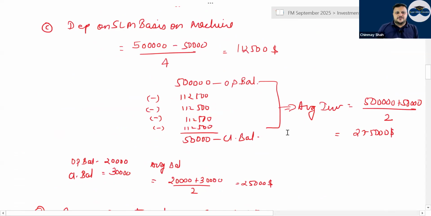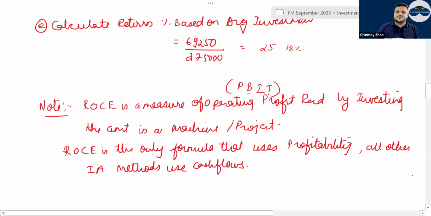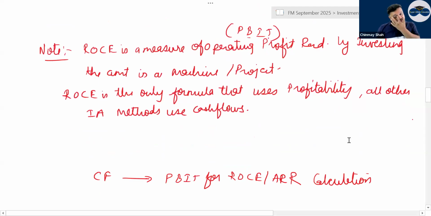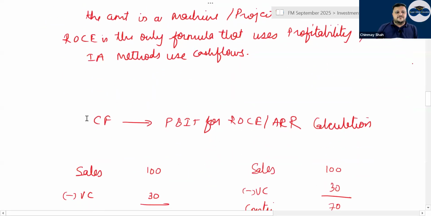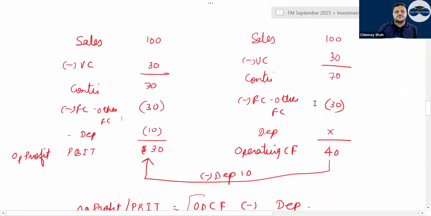But when it comes to cash flows, if you have to go from cash flows to profits, only one thing is there, that is depreciation, which has to be deducted. For ROCE calculation, going from cash flow to PBIT, depreciation will be deducted from the cash flow because you have to take net operating cash flows. From net operating cash flows, if you have to go to operating profit or PBIT, you have to deduct depreciation, because depreciation is a non-cash expense which is deducted from profit but not deducted from cash.